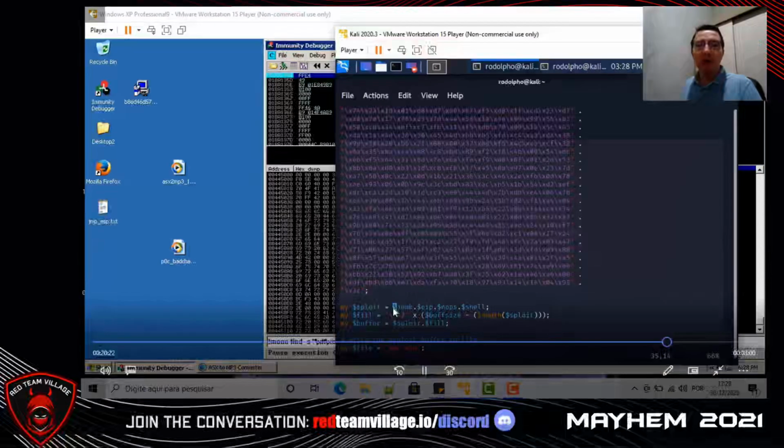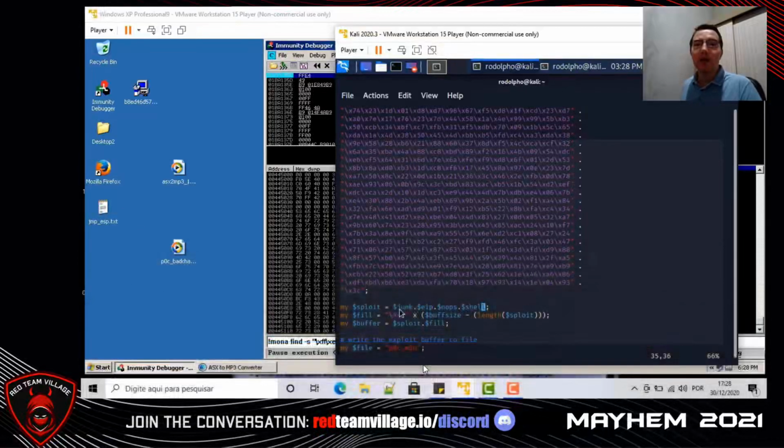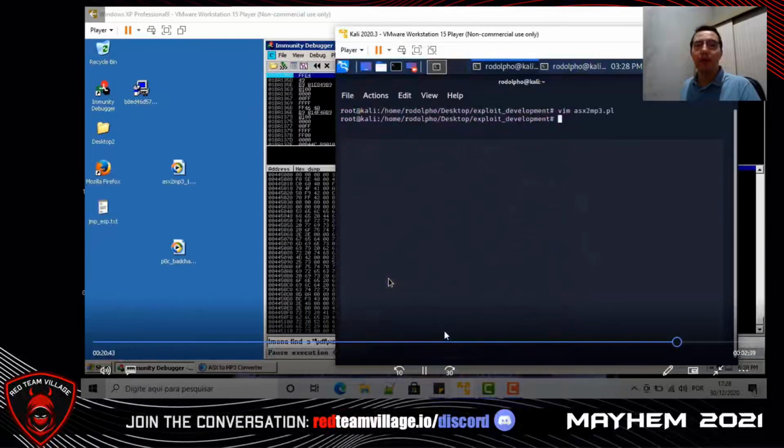We have variable exploit equals junk concatenated with EIP, concatenated with NOPs, concatenated with shell. Let's save the exploit code, and let's compile our exploit code. And we have a POC file.